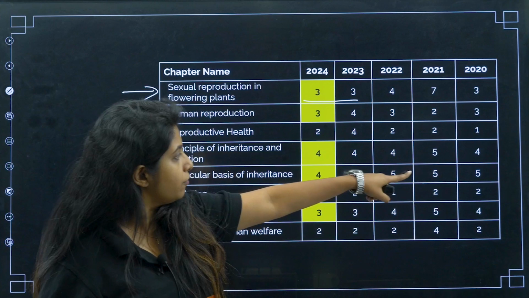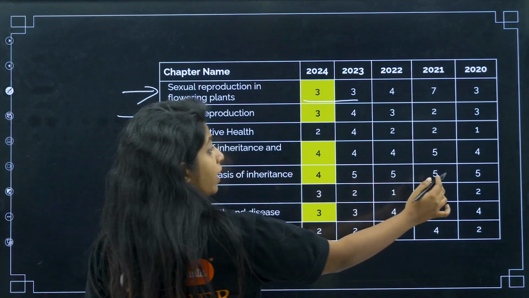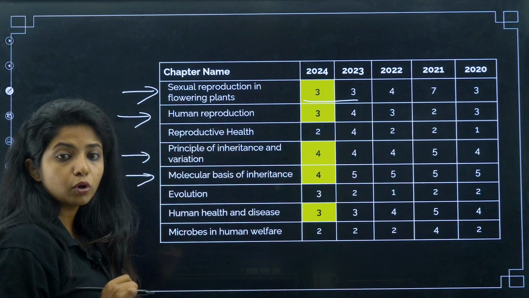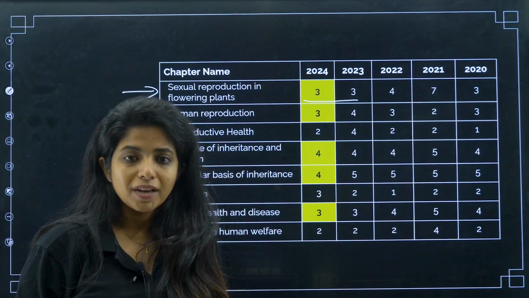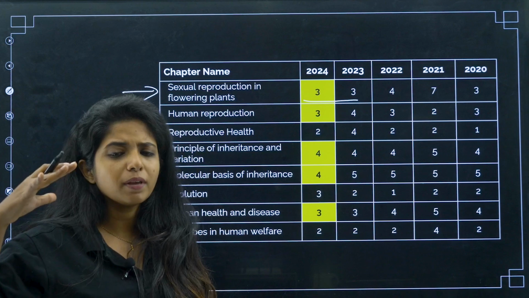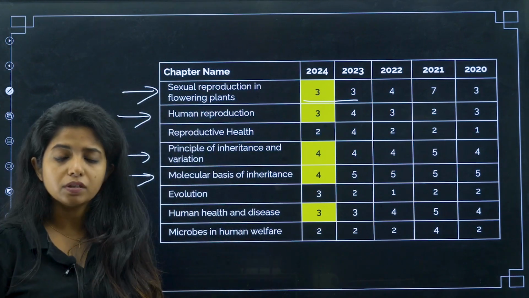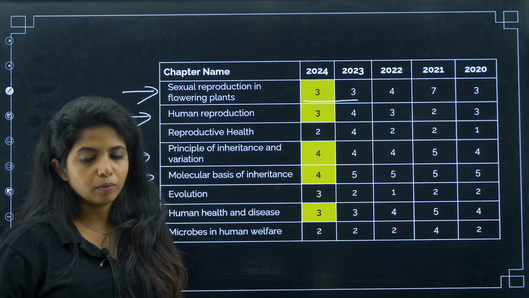What about this chapter? That is molecular basis of inheritance. Again, a very important chapter, my dear children. It was 5, 5, 5. The previous year it came 4. The 4 questions came from this particular chapter. So this time you can expect more, or you can expect the same number, that is 4, but it won't be going less than that. Okay, so it might be maintaining that particular streak. It might be 4 itself, or could be more.